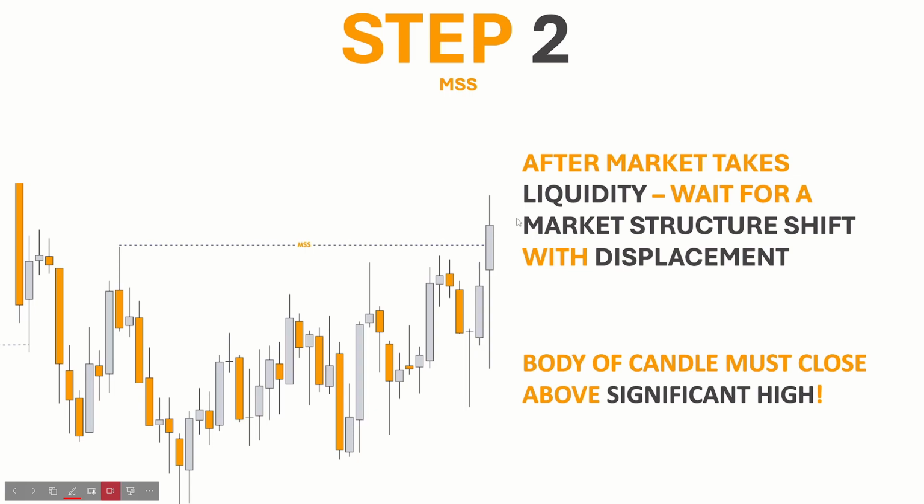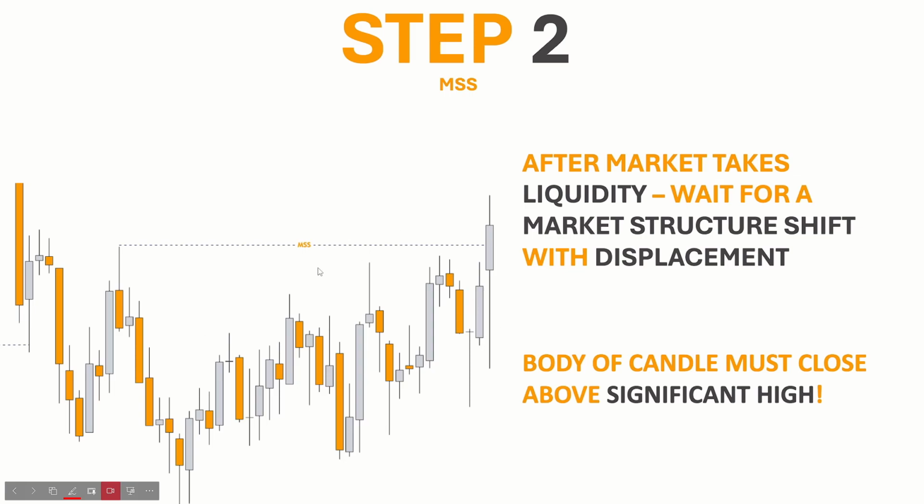Firstly, we want a market structure shift with displacement. What does this mean? We want the body of the candle. We want a lot of volume in these candles. So you can see we want big candles closing above the swing high of the point in the market, over the high in the market or the lower low, whatever it may be in your scenario. You want the body of the candle to close above the high.